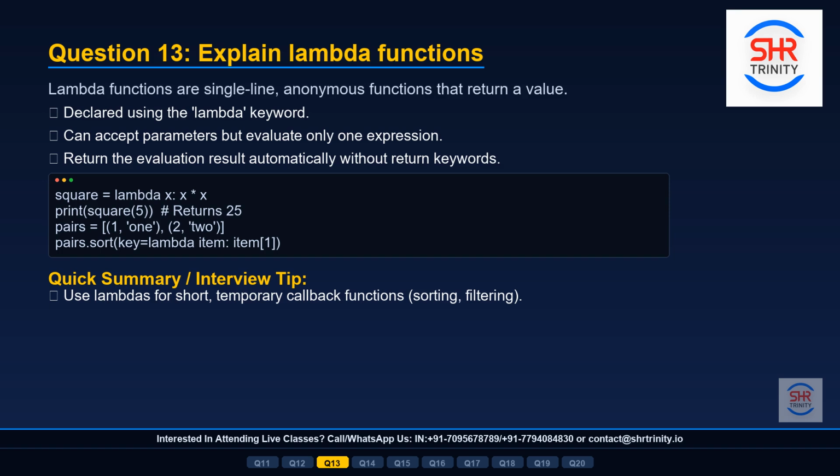We write square equals lambda x colon x times x. This creates a function that squares any number. On the next line, we use a lambda as the sorting key for a list of tuples, sorting pairs by their second element alphabetically. Lambdas are perfect for short, temporary callback logic like sorting, filtering, or mapping, where writing a full function definition would be unnecessary overhead.